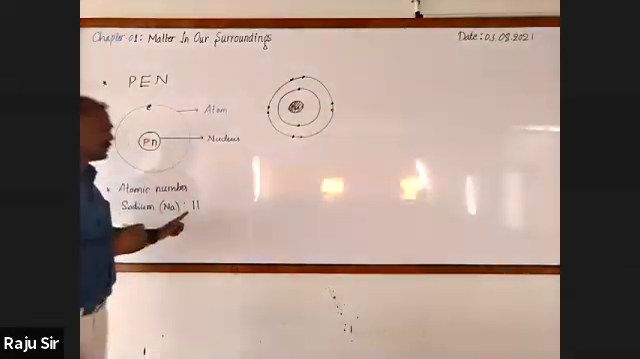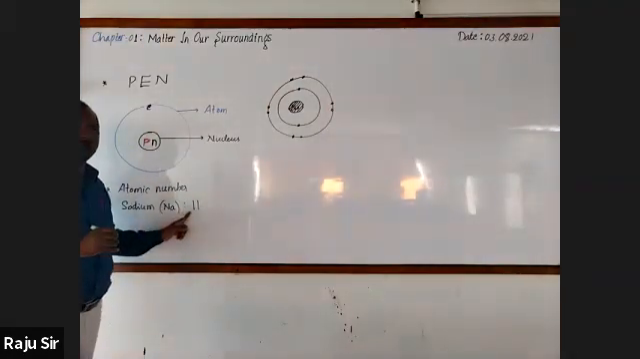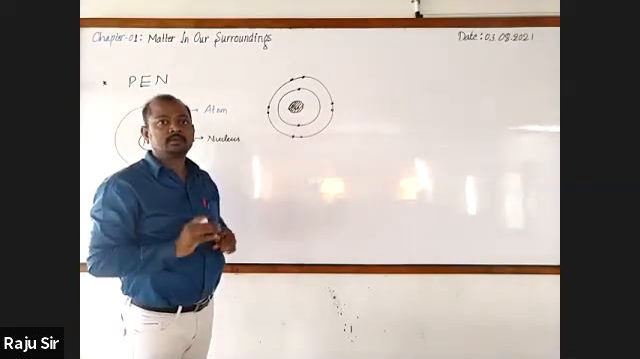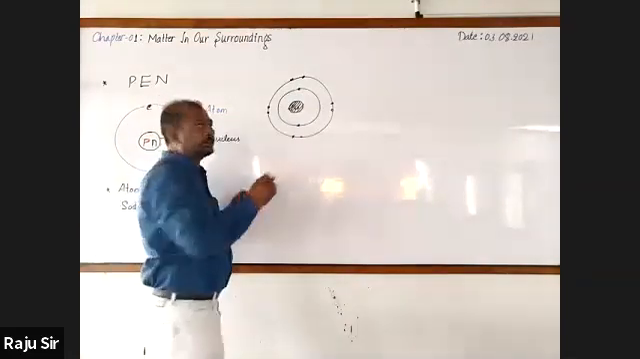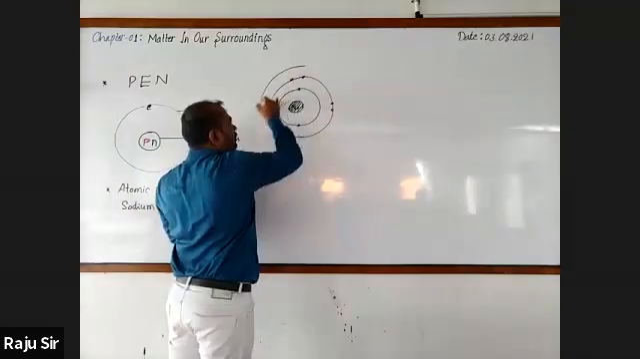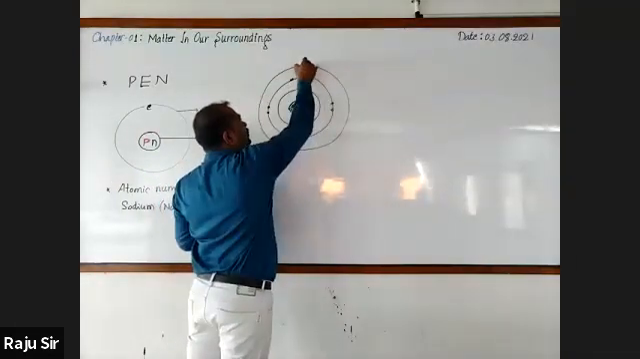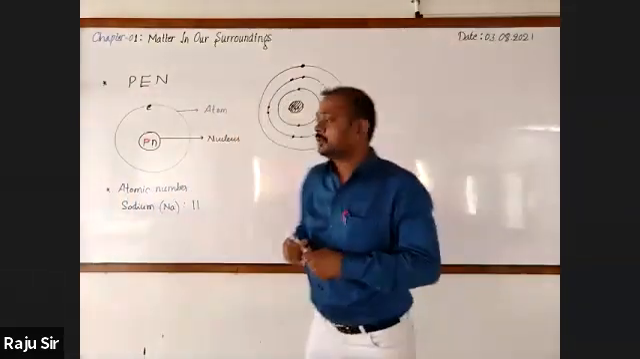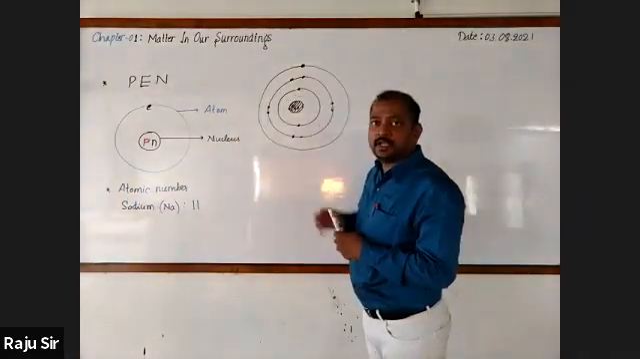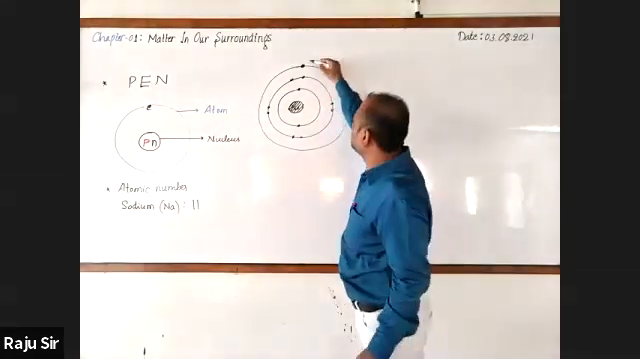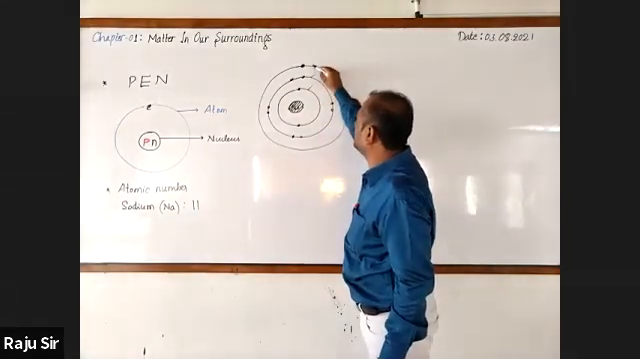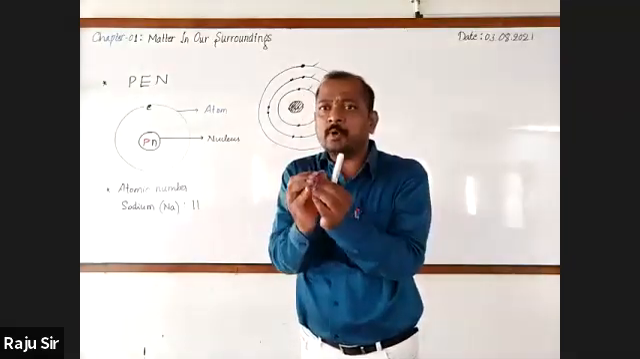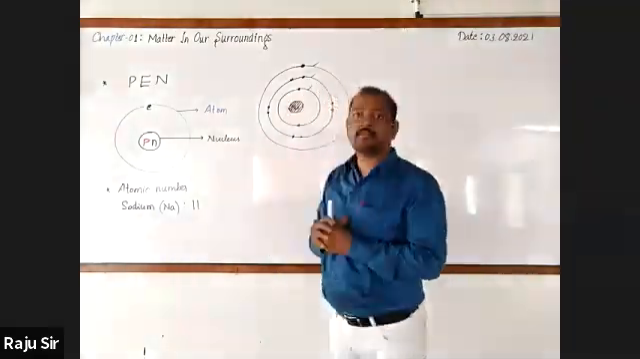Total how many electrons are there? 11. How many have been shown? 10. One more electron is there. This electron will be in the outermost orbit. And could you tell, among these electrons, that is the first orbit electron, second orbit electron, or third orbit electron, which will be loosely bound to the nucleus of an atom?